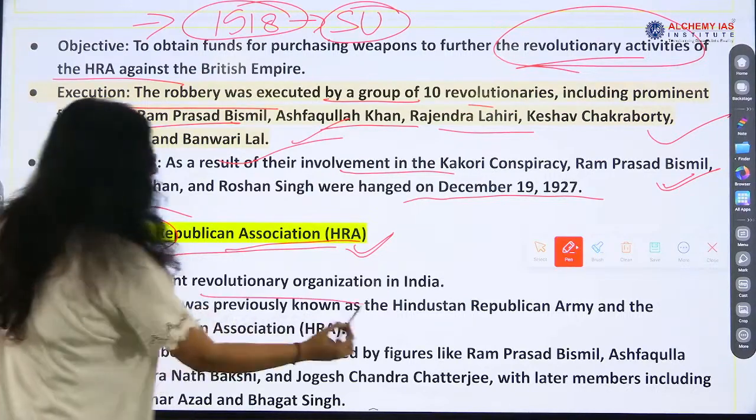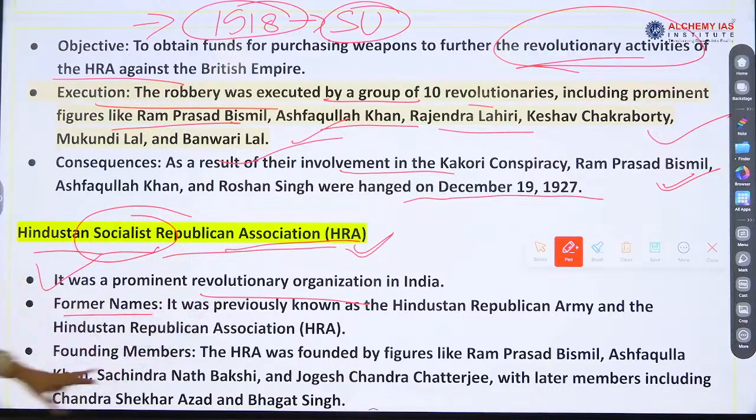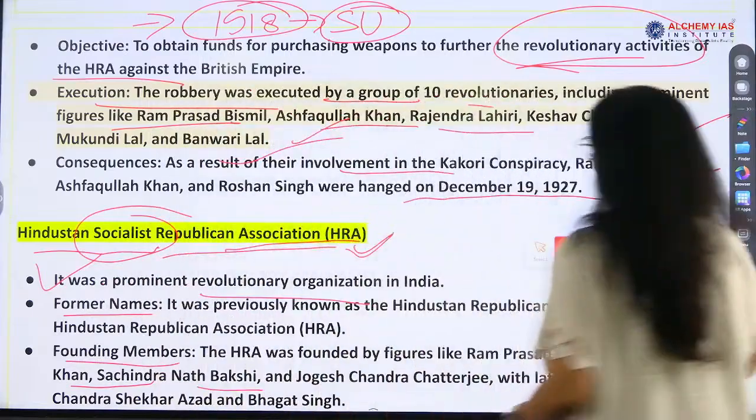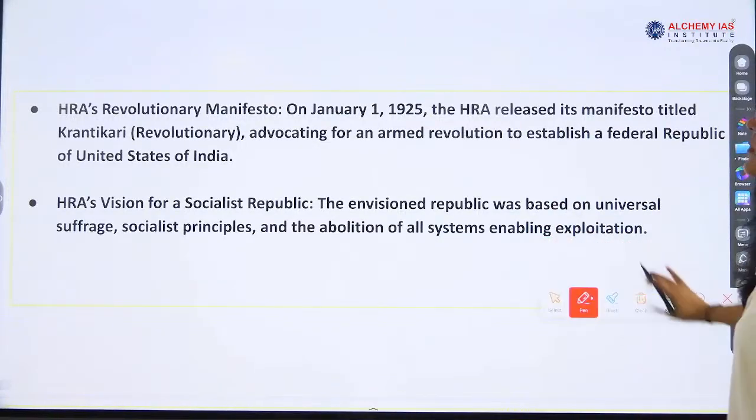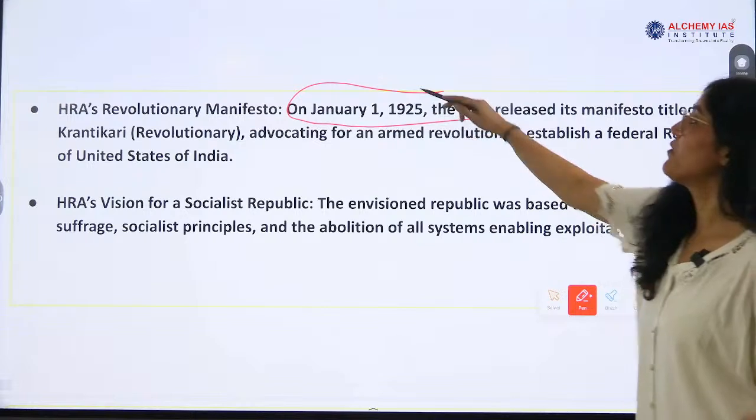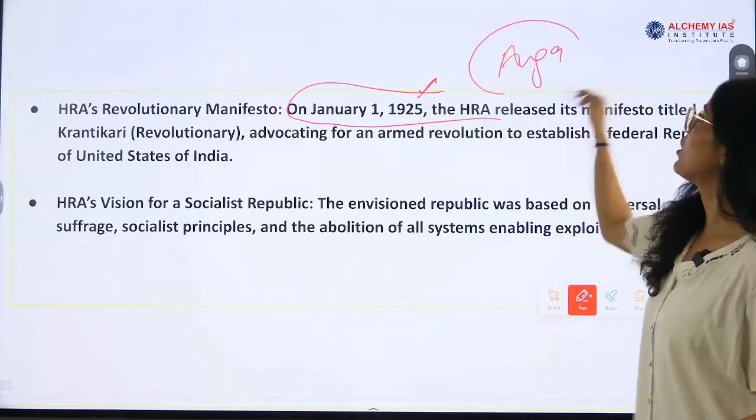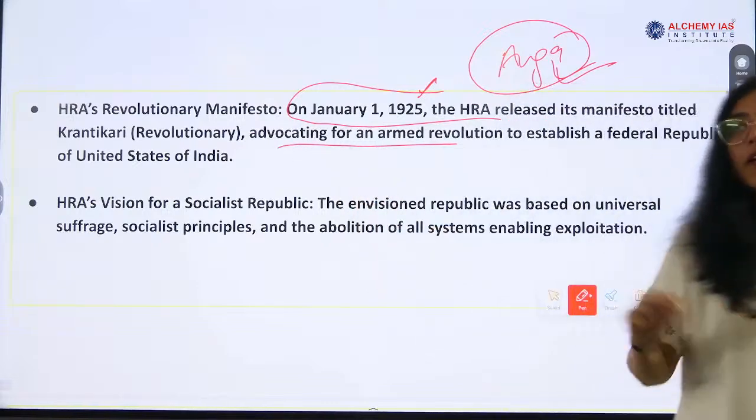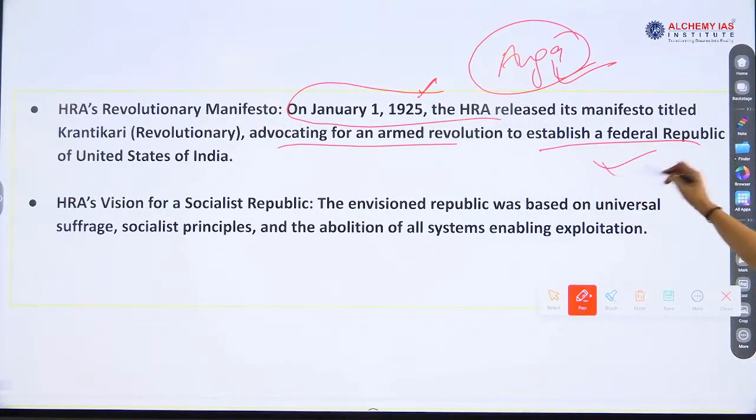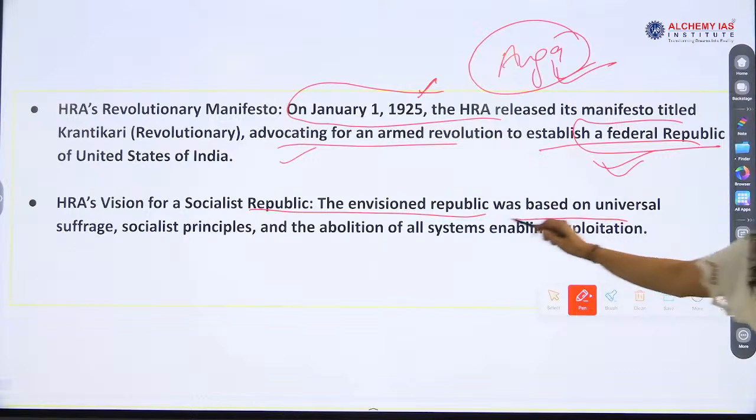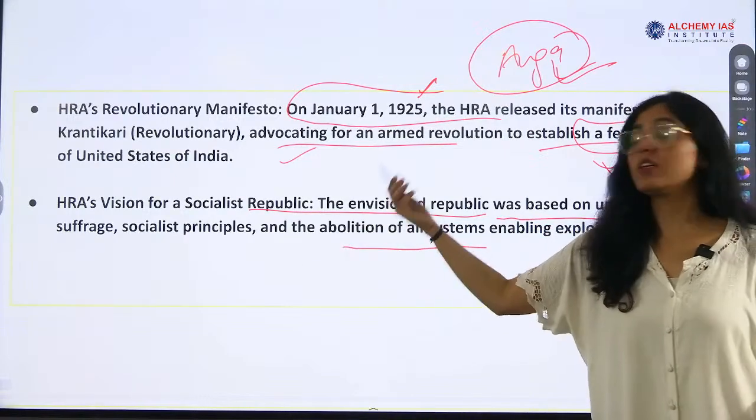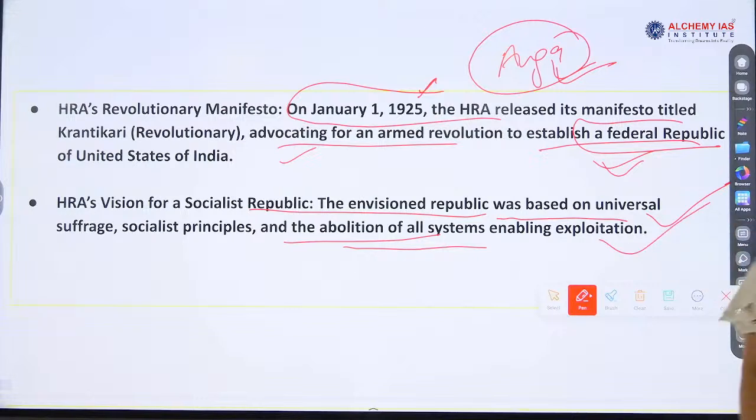It was a prominent organization. Former names we know, founding members are Ram Prasad Bismil, Ashfaqullah Khan, Sachindra Nath Bakshi, Jogesh Chandra Chatterjee, and Chandrasekhar Azad and Bhagat Singh were also associated. So they released the manifesto on January 1, 1925. On August 9, the conspiracy was implemented, advocating for an armed revolution to establish a federal republic of United States of India. HRA's vision for a socialist republic was based on universal suffrage, socialist principles, and abolition of all systems enabling exploitation.